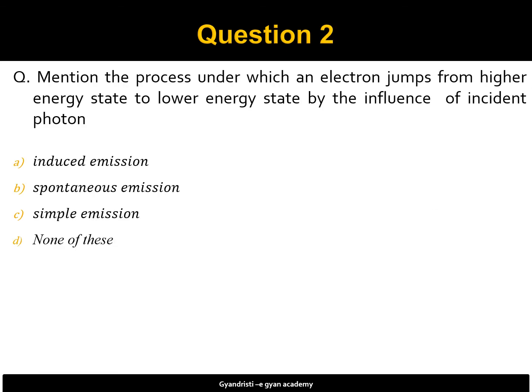Question number 2 is mention the process under which an electron jumps from higher energy state to lower energy state by the influence of incident photon. Four options are given: induced emission, spontaneous emission, simple emission, none of these.